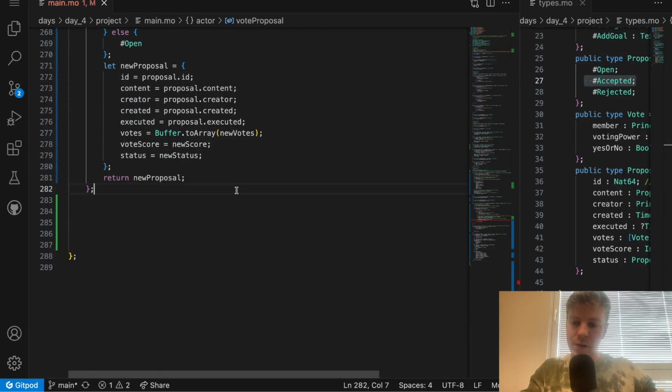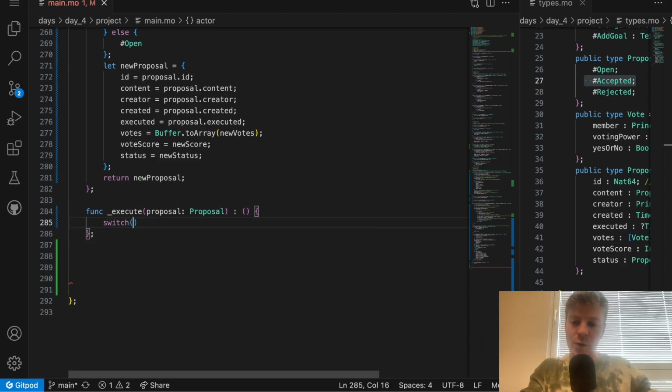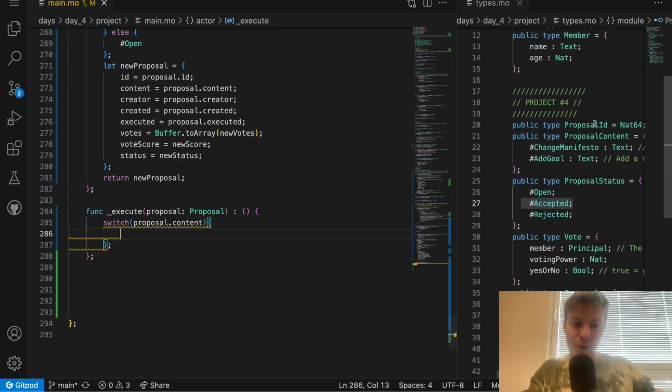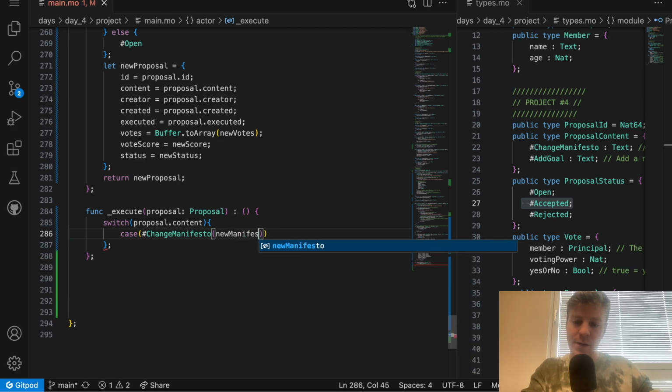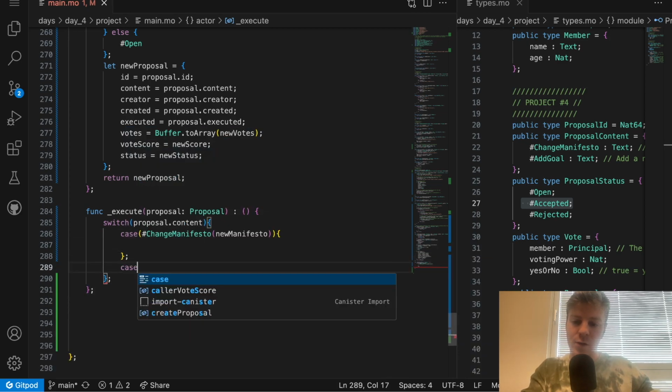To create this helper function, we simply need to create a function execute, which takes a proposal and executes this proposal. And we can make it synchronous. We need to switch on the proposal.content, which is actually where the role and the goal of the proposal is stored. And proposal.content can be either to change the manifesto with the new manifesto as a parameter, or it can be to add a goal with the new goal as a parameter.